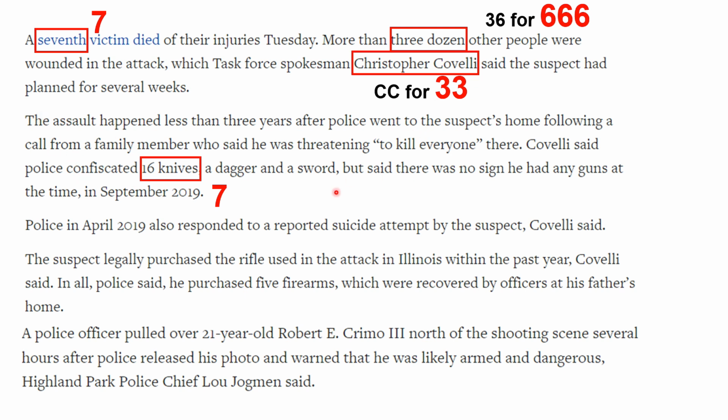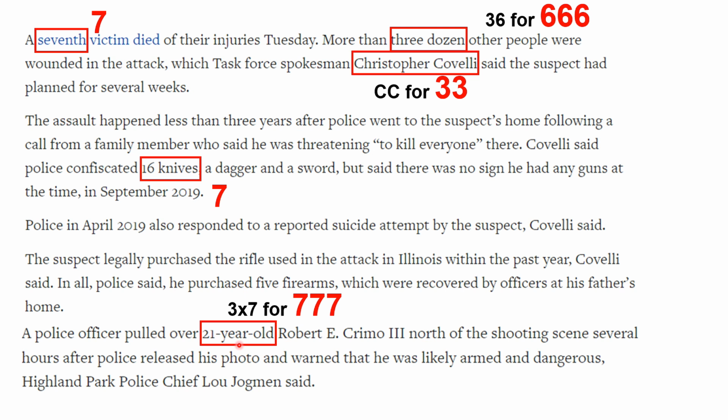Apparently the police knew him and they confiscated in the past 16 knives from him, so there's a 1 + 6 for a 7, a dagger and a sword, but there were no signs of any guns. So this guy, as always, was known to police.